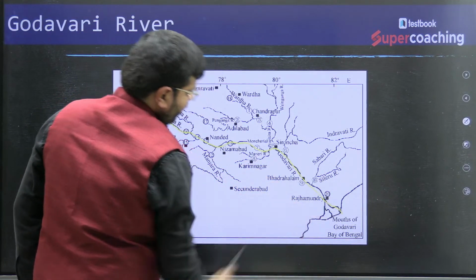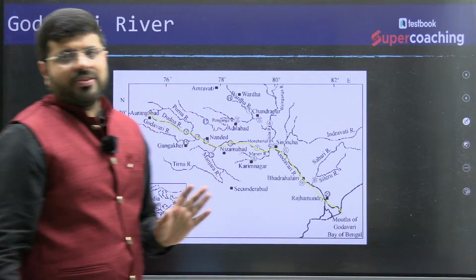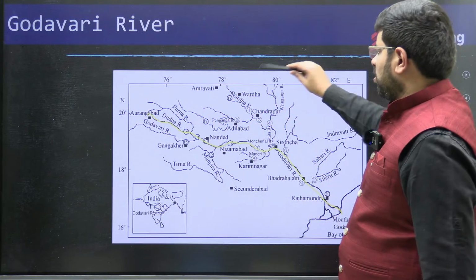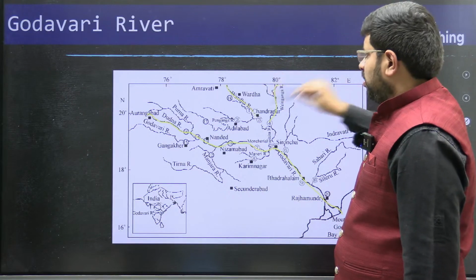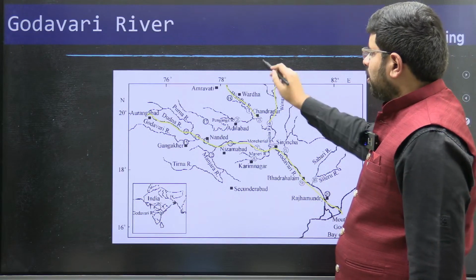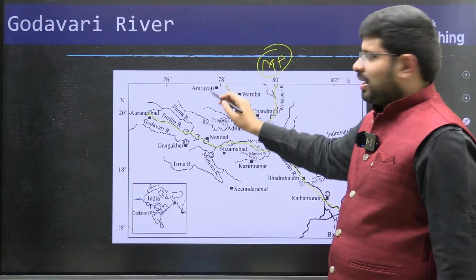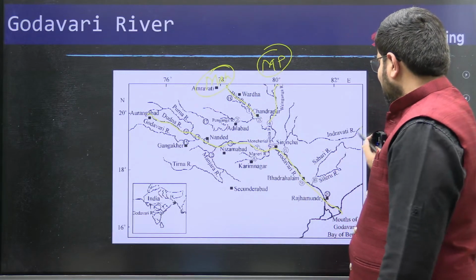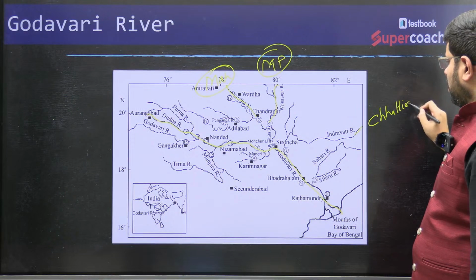This is how the Godavari river travels. Now there are so many river systems of Godavari, the tributaries. For example, there is a river called Venganga. There is a river called Vardha. Okay, Venganga river comes from Madhya Pradesh. Vardha river, mostly it is traveling in the Maharashtra region. Then you have an Indravati river which is in Chhattisgarh, right?